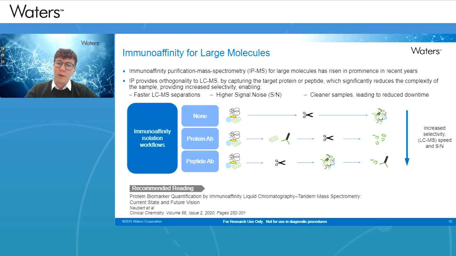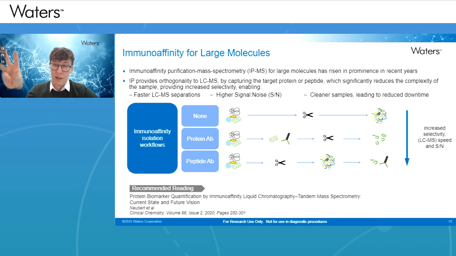So there are immunoaffinity isolation workflows, and I've briefly touched upon that in a previous slide, but effectively moving from top to bottom, you have a direct digest approach, where you just digest and inject and try and detect your peptide of interest that way. You have a protein-based capture approach, so you isolate the protein of interest, digest that, and then inject the resulting digestion.